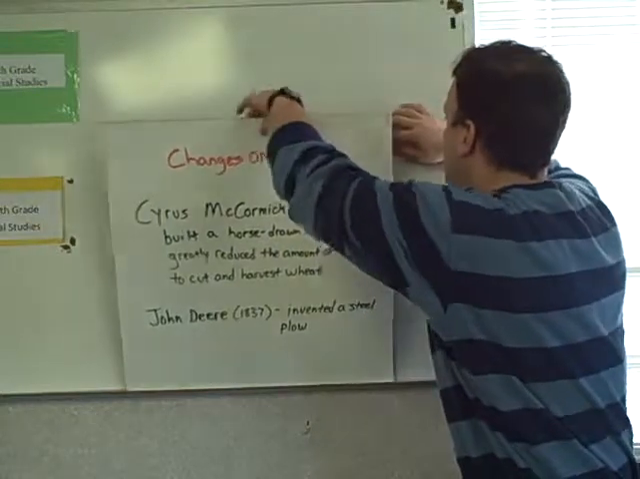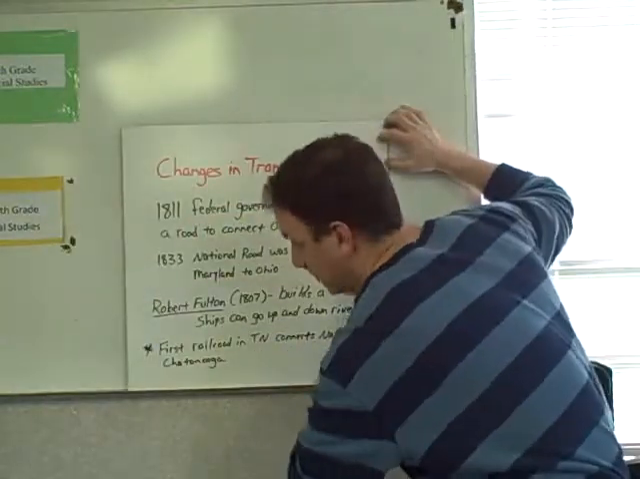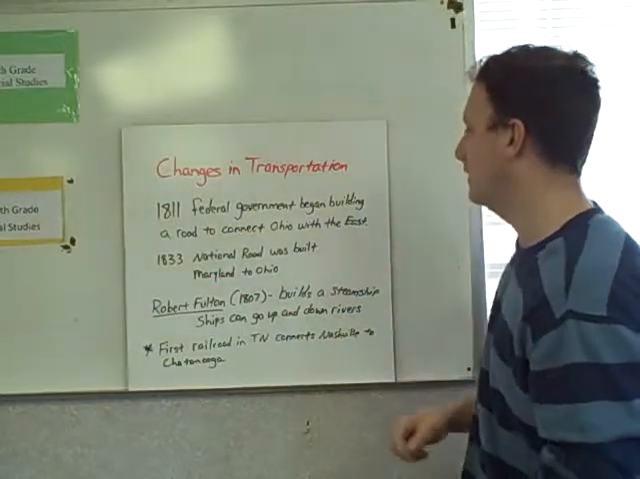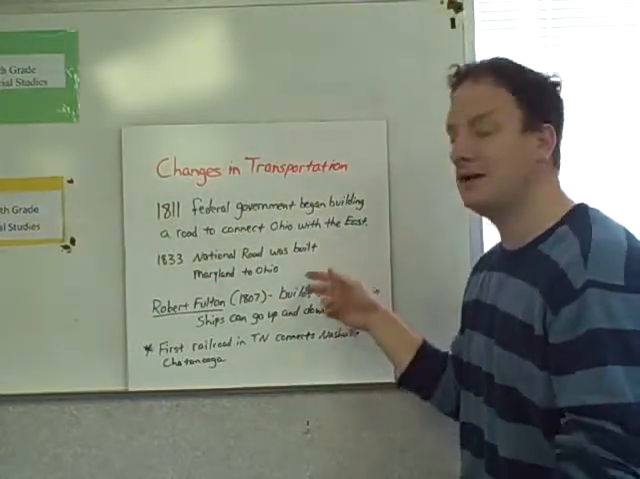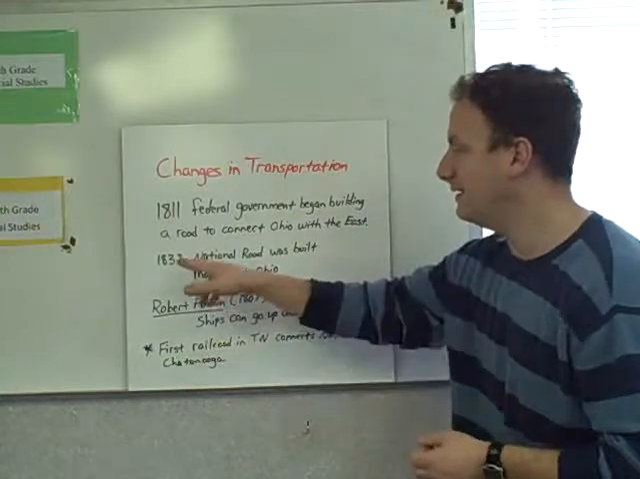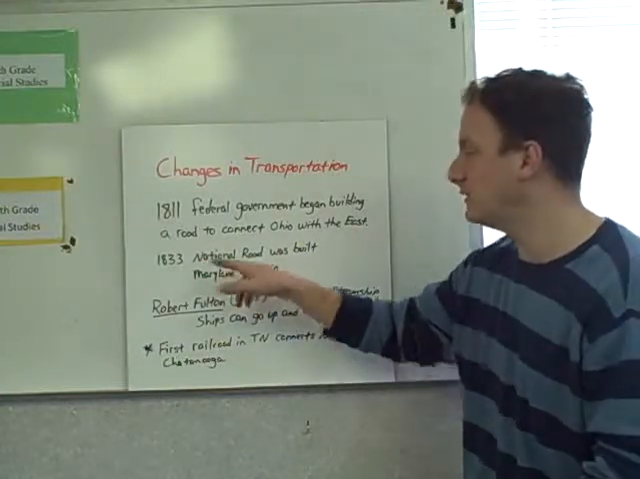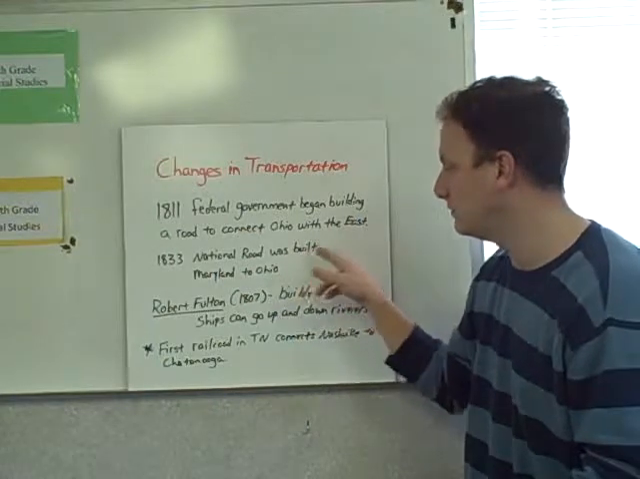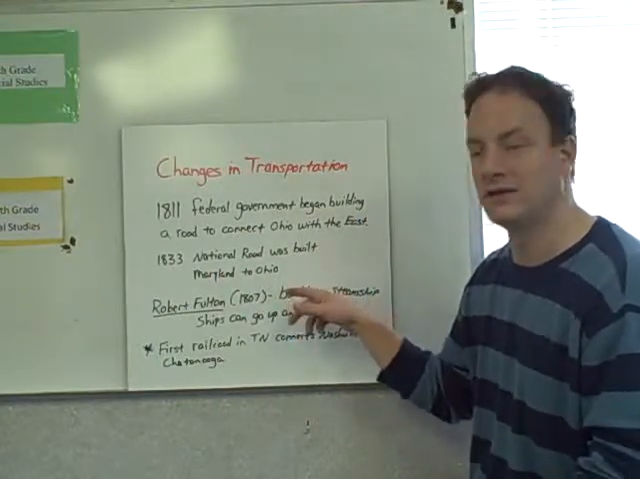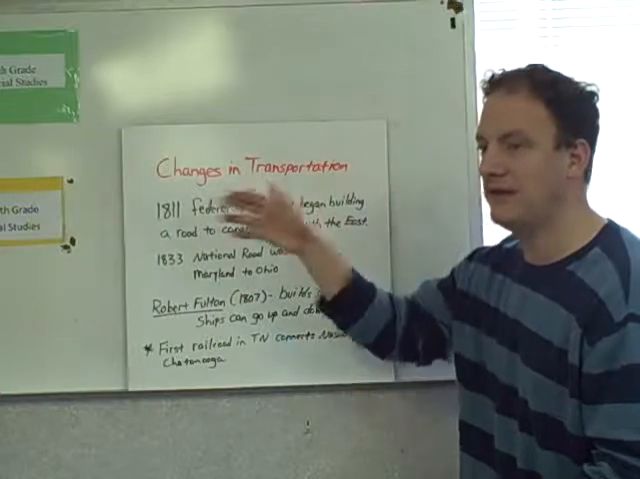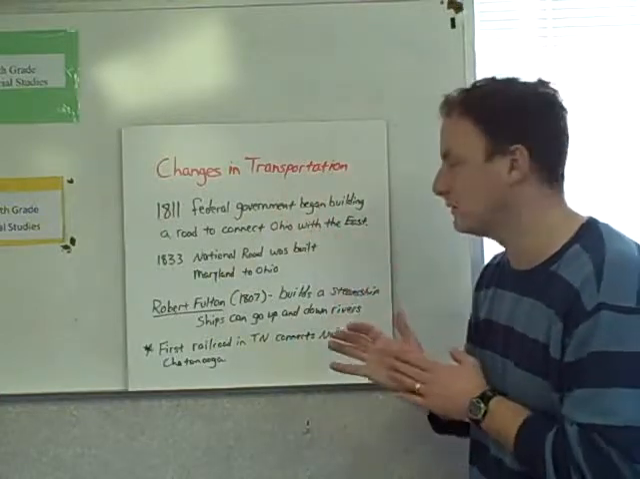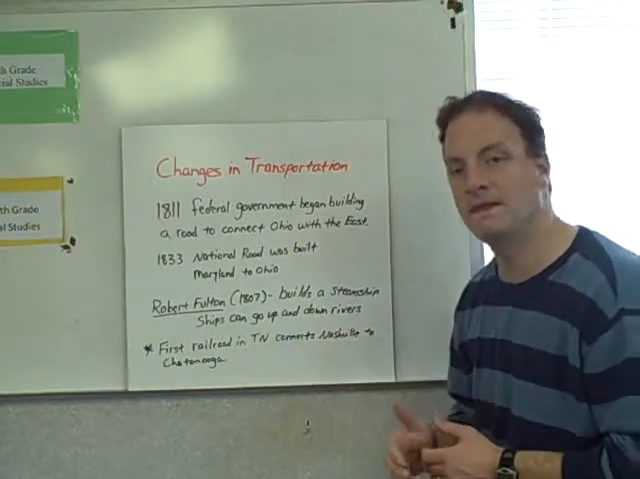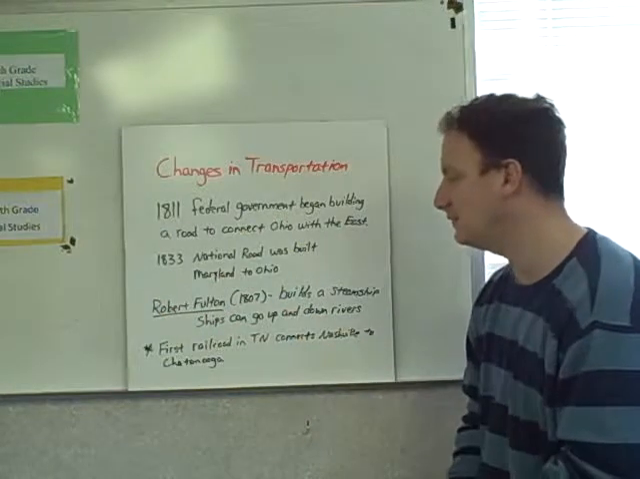Okay. Lastly, changes in transportation. In 1811, the federal government begins building a road to connect Ohio with the East. Now, in 1833, this road is finished, and it's called the National Road, and it was built to connect Maryland to Ohio. And this is going to help factories get their supplies back and forth a lot faster. Lastly, I have Robert Fulton. In 1807, he builds a steamship.